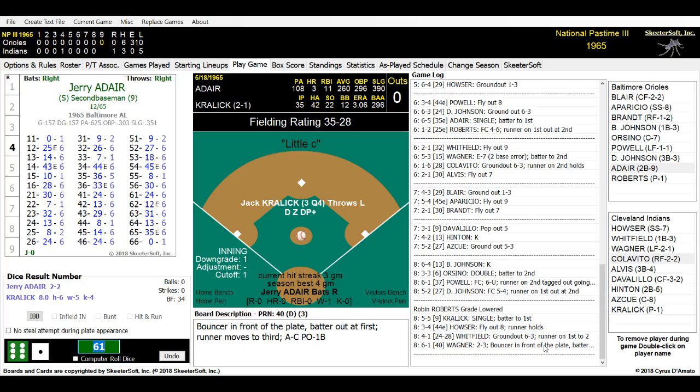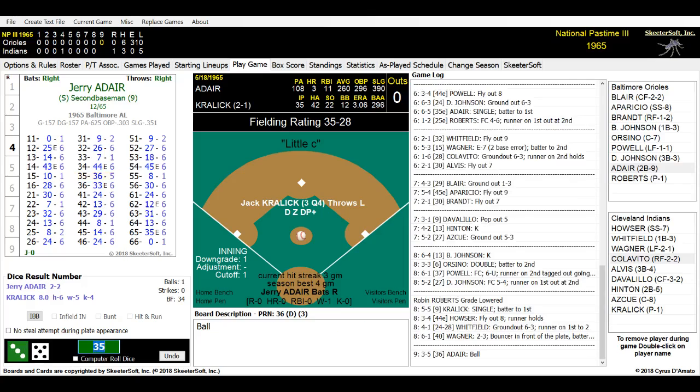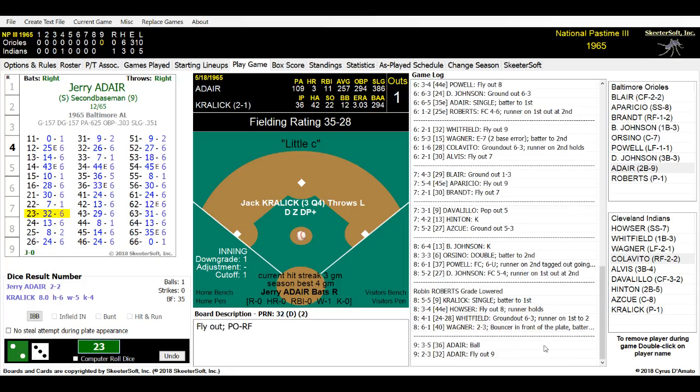Jerry Adair today is 2 for 2. He has 2 base hits and he walked. He has averaged up to 260. Let's see what he can do. Kralik's on the mound. Here is the pitch to Adair. It is a 35, and it's a ball. Kralik's ready. He's getting tired. Here's the pitch. 23. And Adair hits it out towards right field. Turned out Caulfield's guy was ready for it there. He stood right where he thought he would hit it. Makes the play. He wasn't even going to have to guard the line. And that is 1 down.